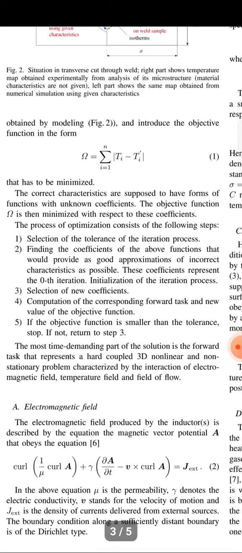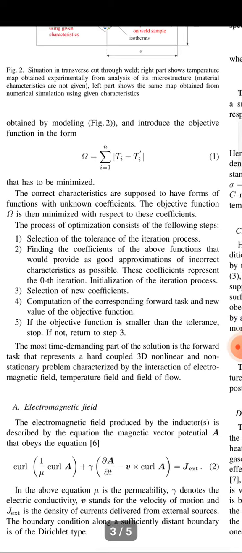The most time-demanding part of the solution is the forward task, which represents a hard-coupled 3D, nonlinear and non-stationary problem characterized by the interaction of the electromagnetic field and the temperature field. The electromagnetic field produced by the inductor is described by the magnetic vector potential A, which obeys the equation. In our equation, sigma denotes the electric conductivity, v stands for the velocity of motion, and J is the density of current delivered by the inductor.